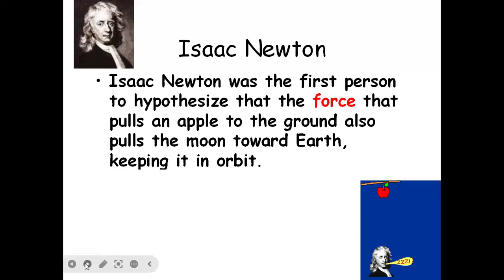This is the falling apple on the head of Newton, and he is calculating this force.